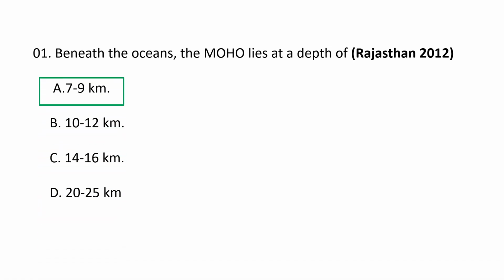Under the oceans, the Mohorovicic discontinuity or Moho, the boundary between the Earth's crust and the mantle, typically lies at a depth of around 5 to 10 kilometers. So the correct option goes as A, 7 to 9 kilometers. Next question.